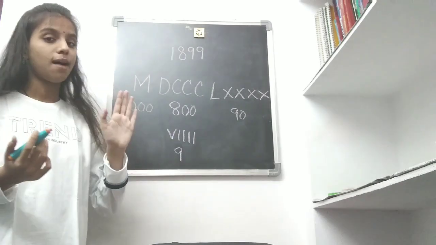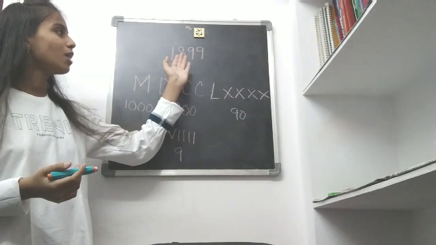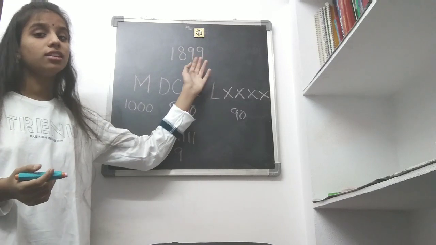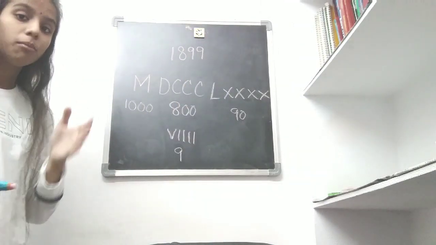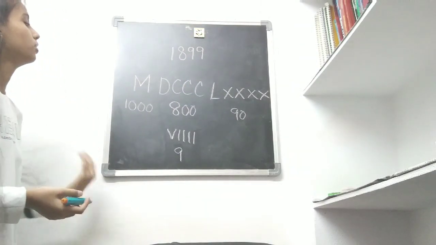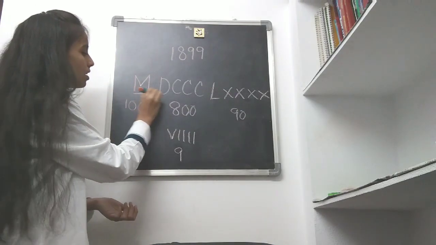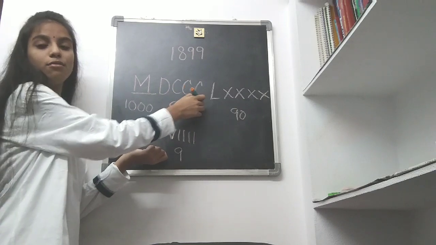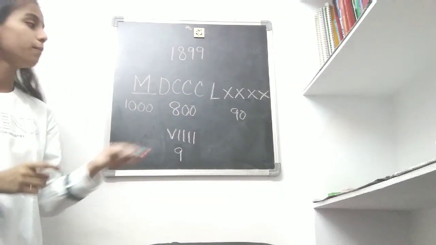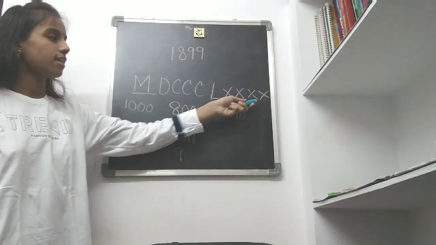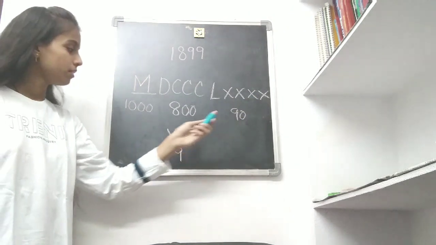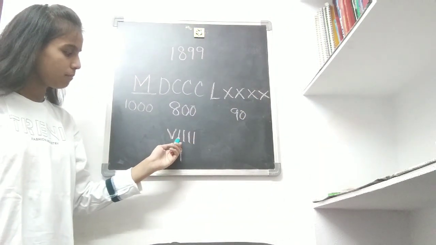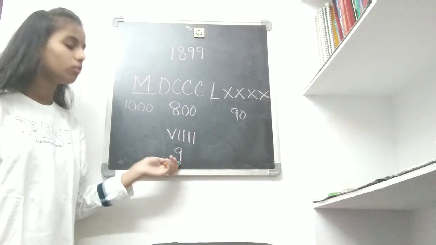Because let us take an example, 1899. For this, if you should write the Roman numbers, see here, M for 1000, D, C, C, C for 800, L, X, X, X, X for 90, and V, I, I, I, I for 9.